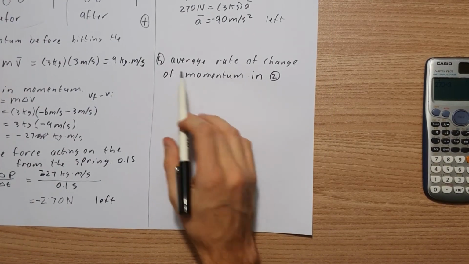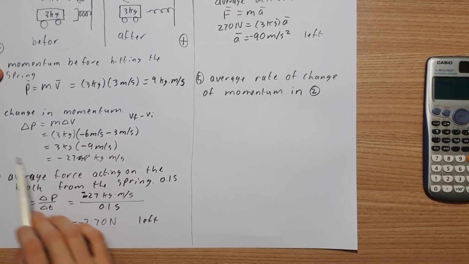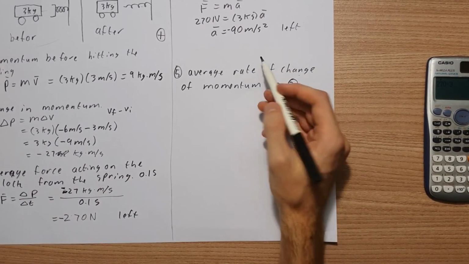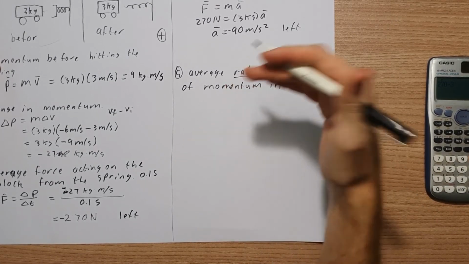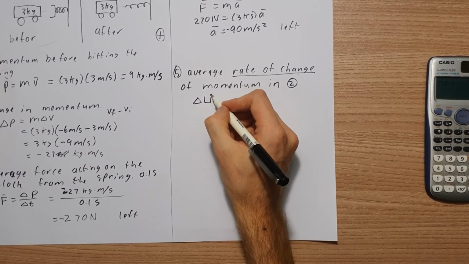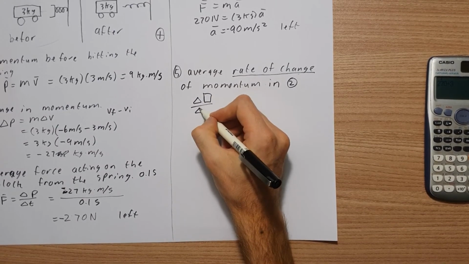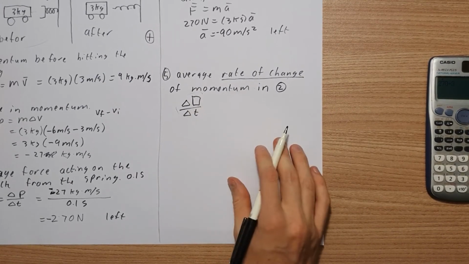Now it says the average rate of change of momentum in 2. So in 2 we calculate the rate of change. Rate of change means something is changing with respect to time, so we normally write it as the change in something as time changes. Later on in calculus you'll learn that this is called a derivative.